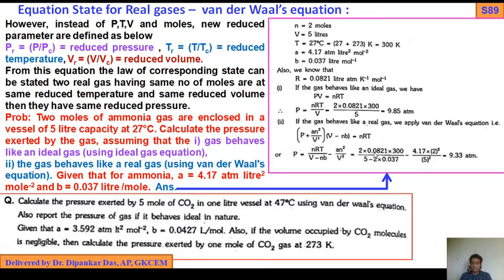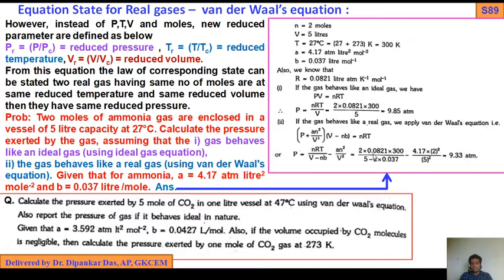Similarly, if the gas behaves like a real gas, we apply the Van der Waals equation. As n value is given as 2, you should write down (P plus an square by V square)(V minus nb) equals nRT, that is the Van der Waals equation, by correcting volume and pressure. Now we should find out the value of P. So P equals nRT by (V minus nb) minus an square by V square.